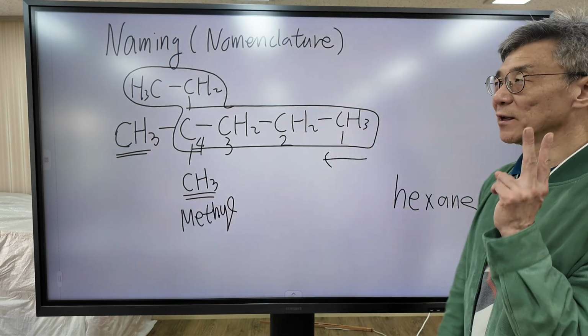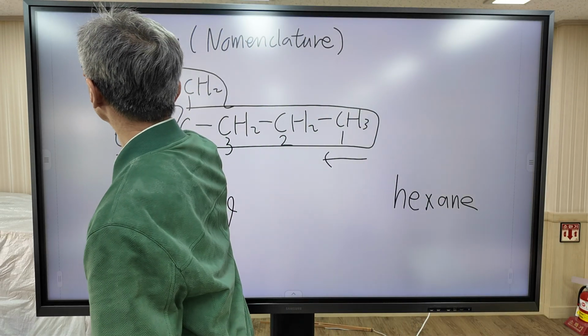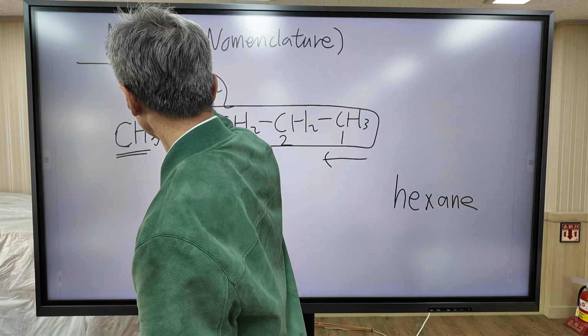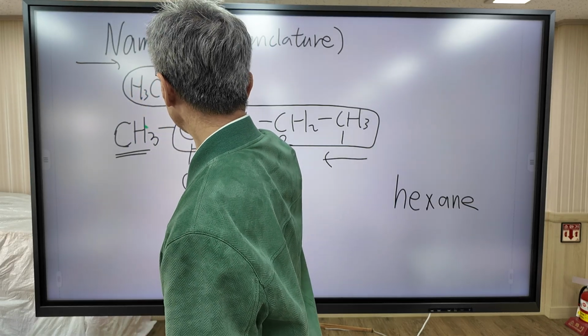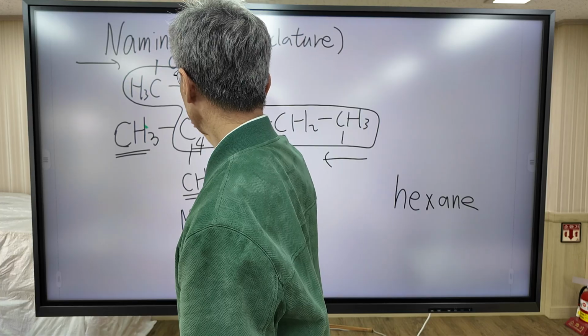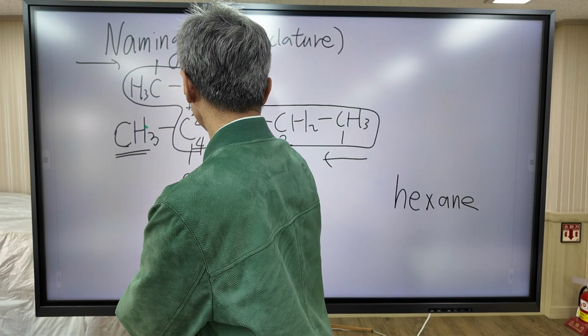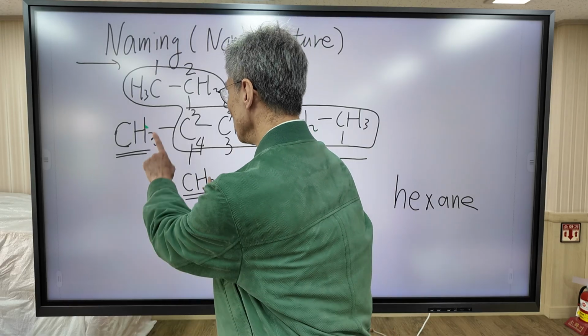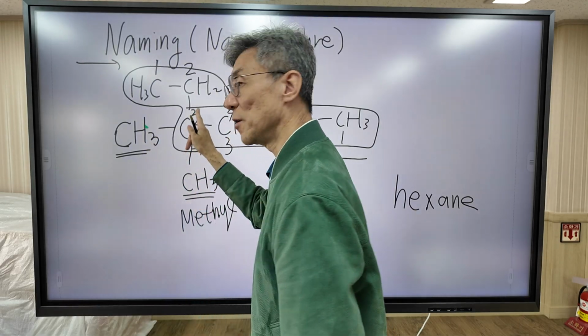But there is a second way. The second way is to number starting from left to right. In this direction, this is carbon number 1, this is carbon number 2, this is carbon number 3, this is carbon number 4. In this direction, two methyl groups are attached to carbon number 3.